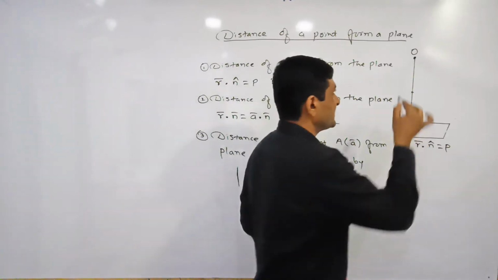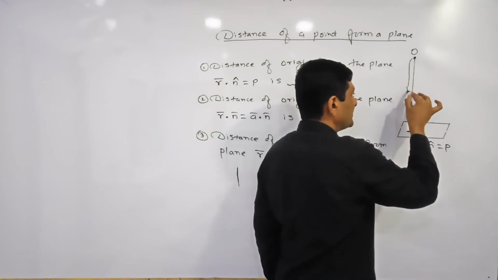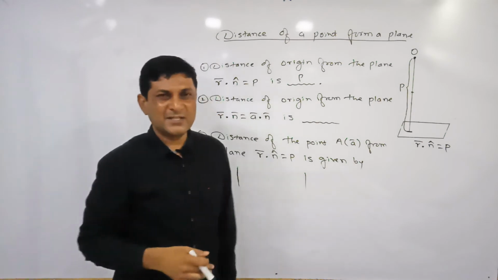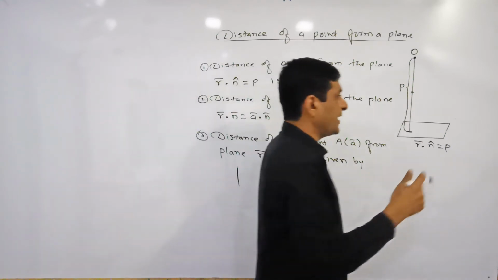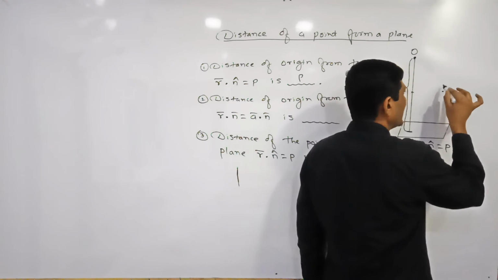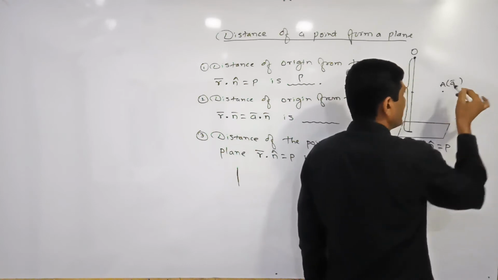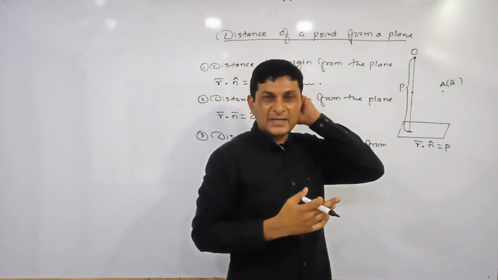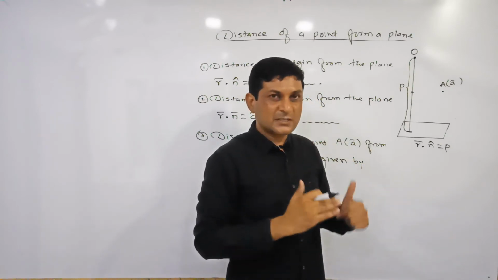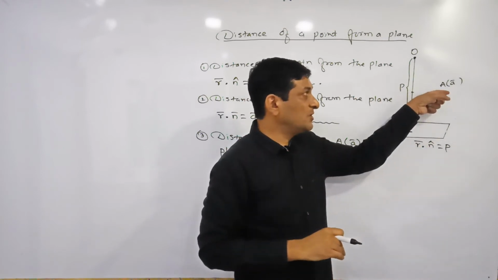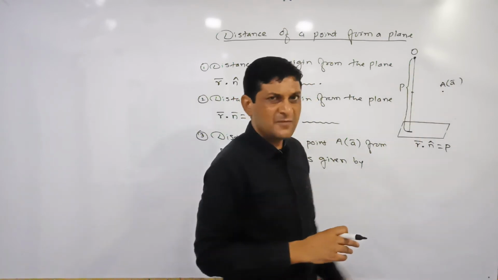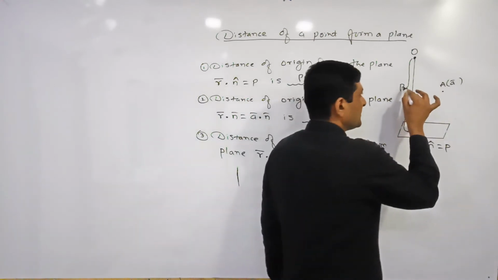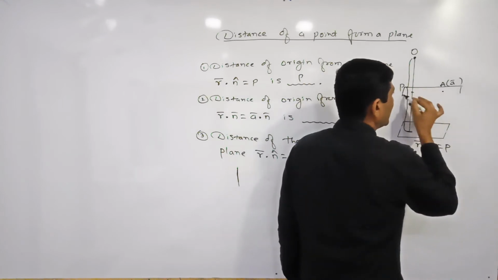चलो ये total distance हो गया P. So this whole distance will be equals to how much? P. Now let us suppose that infinite points are there in the plane. So let us suppose that one point is there A somewhere and its position vector is say A bar. So if one point is there in the plane or in a space, at that time easily we are able to construct a plane passing through this point and parallel to this plane. Infinite planes can pass through this point, but let us consider one plane which passes through this point and is parallel to this plane.